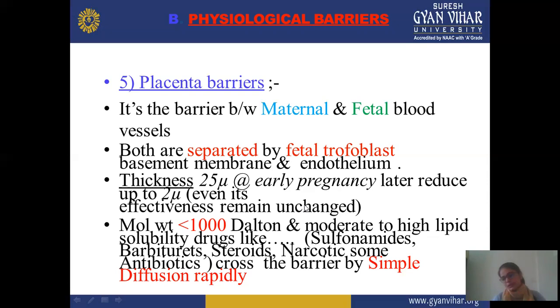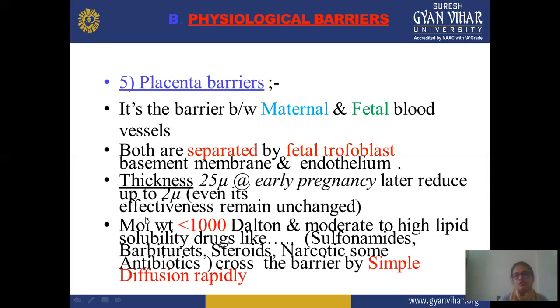Suppose the thickness is 25 micron at early pregnancy and later it is reduced to 2 micron, while effectiveness remains unchanged. It means maybe at the start of pregnancy or before pregnancy it's 25 micron, and after that particular time it reduces and may be converted into 2 micron, and the effect of that particular drug is also changed.